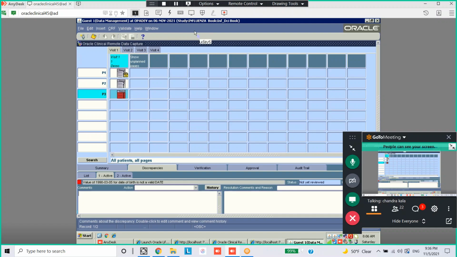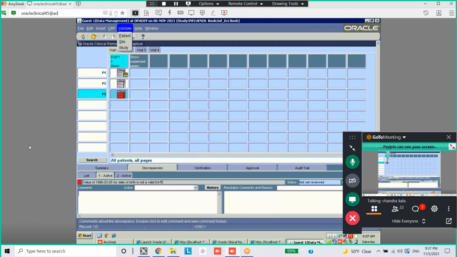It is showing the lock and all, right? P1, P2, P3. Just you enter data, showing the red color, right? Click on that red color icon. That is a CRF image icon.